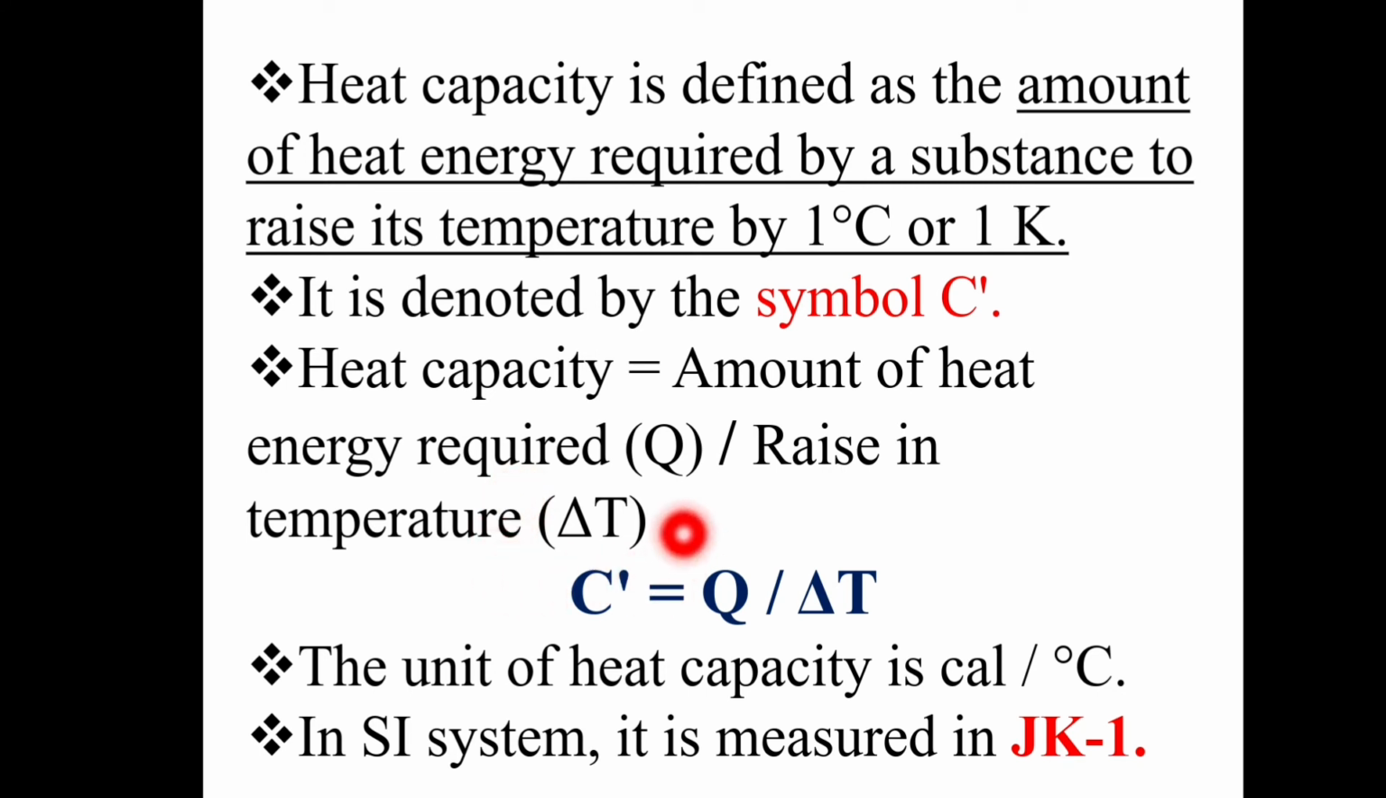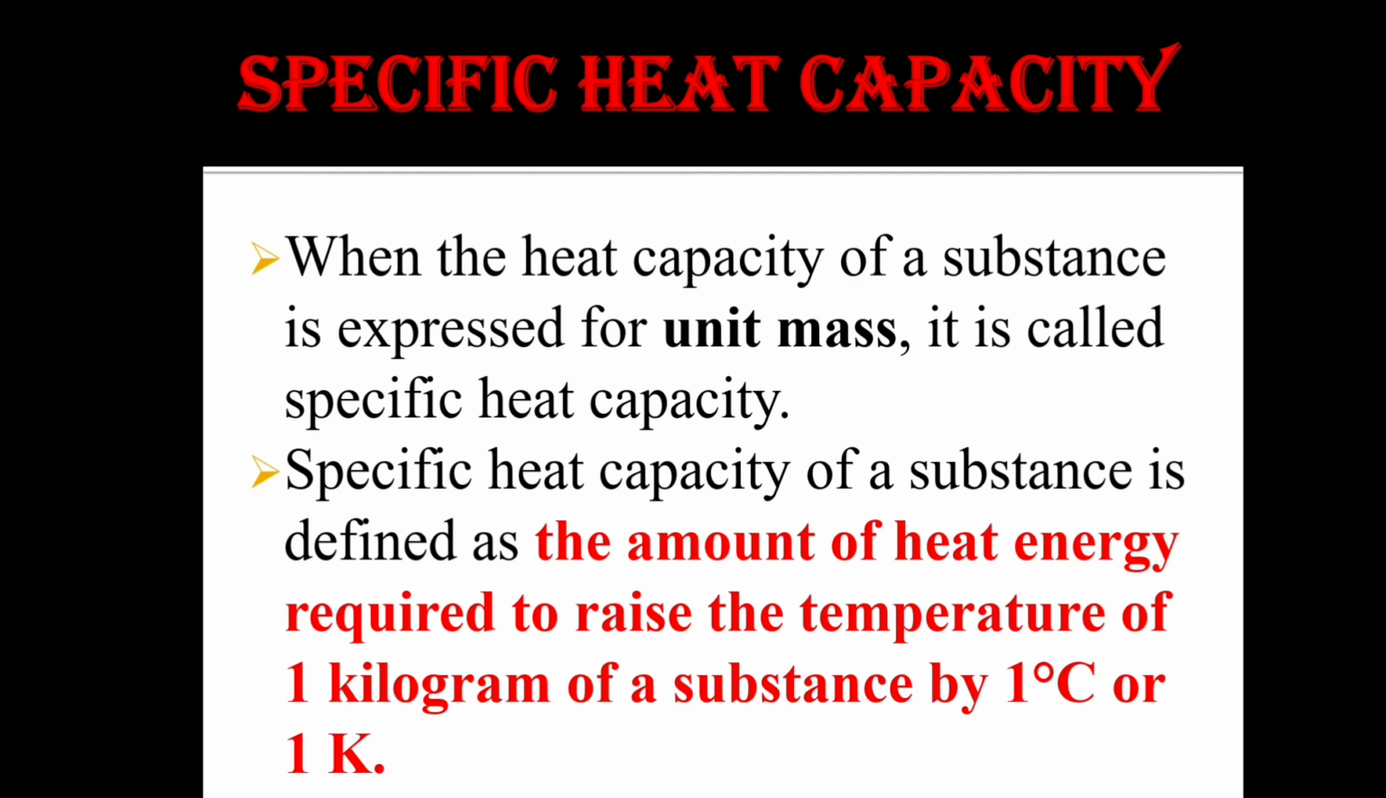What is rise in temperature? Delta T. That is the difference between the temperatures. So the unit of heat capacity is calorie per degree Celsius, or in the SI system we can measure it in joule per Kelvin.